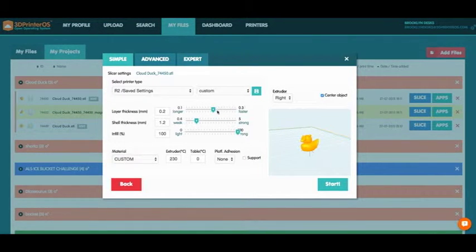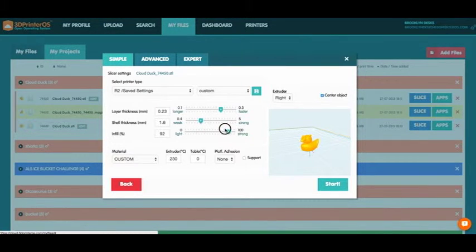Layer thickness is your print resolution. A more fine resolution is a greater quality, but it also takes longer to print than a lower quality resolution, closer to 0.3 millimeters here. Shell thickness is the thickness of your walls that border the infill in millimeters.